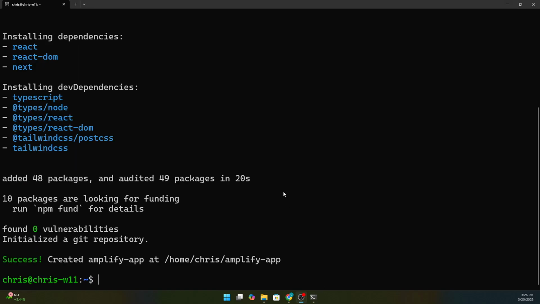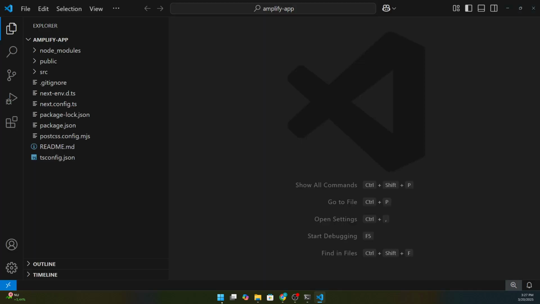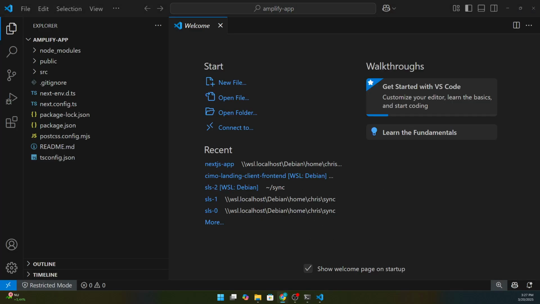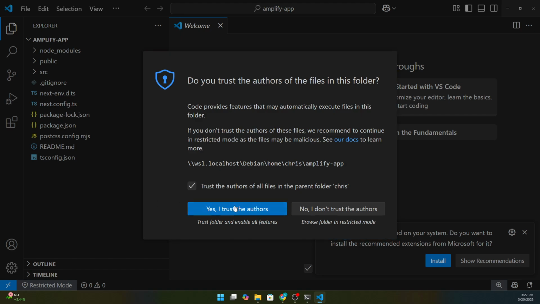Once our application is configured, let's open it with Visual Studio Code. After that, we need to create a GitHub or GitLab repository. In my case, I'm going to use GitHub, which can be used inside AWS to deploy the application. That is pretty and amazingly easy.